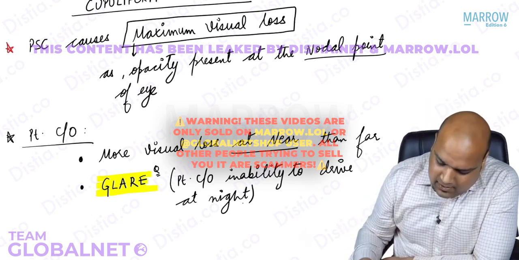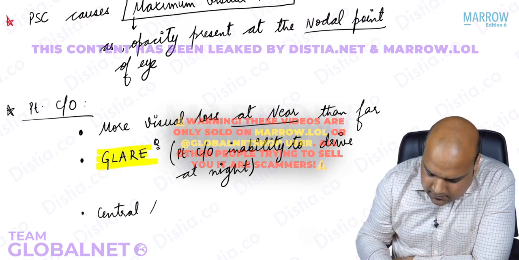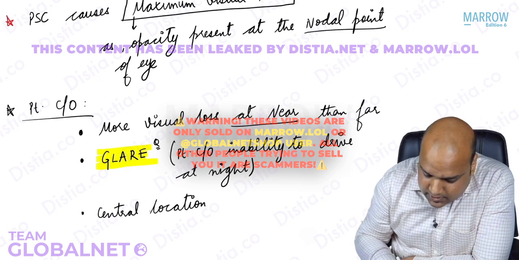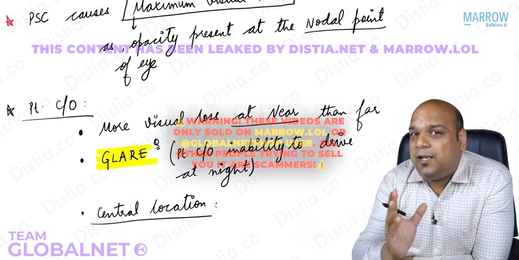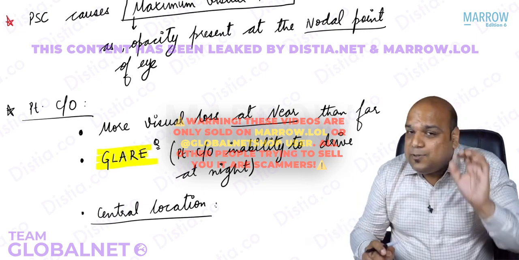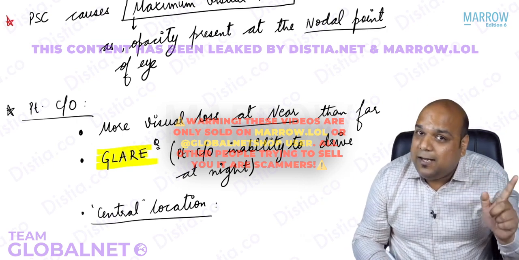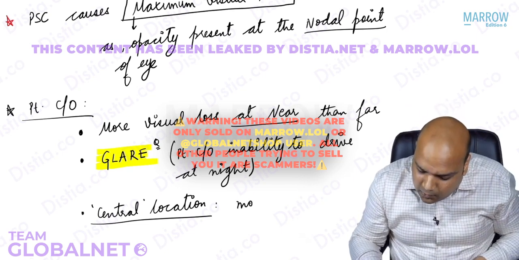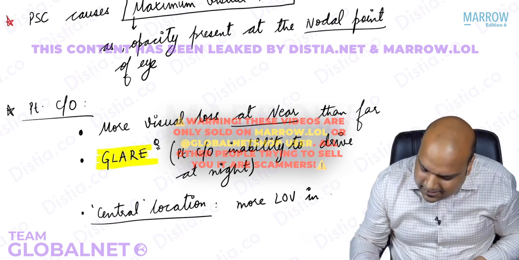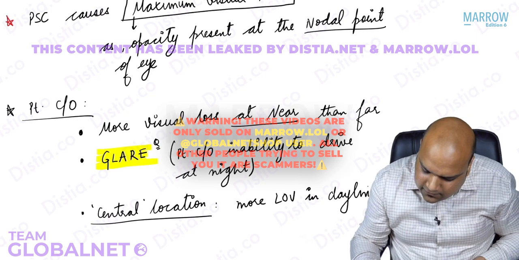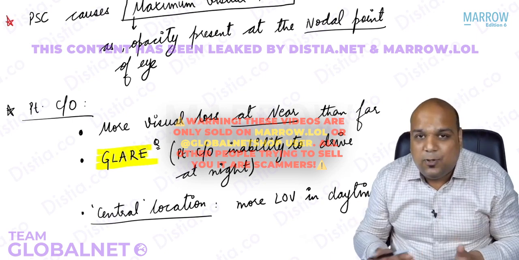Also remember that because of its central location, posterior subcapsular cataract is present at the nodal point, which is the center of the posterior surface. As soon as I say the word central, what clicks in your mind? The same concept that should have clicked in nuclear cataract: will the patient have more loss of vision in daytime or nighttime? Daytime, guys. More loss of vision in daytime. I hope we are clear about this. There is no confusion in this, right?